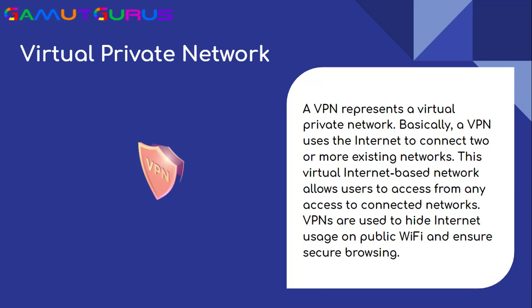A VPN, that is virtual private network, basically uses the internet to connect two or more existing networks. This virtual internet-based network allows users to access and connect virtual networks from anywhere. VPNs are used to hide internet usage on public Wi-Fi and ensure secure browsing.